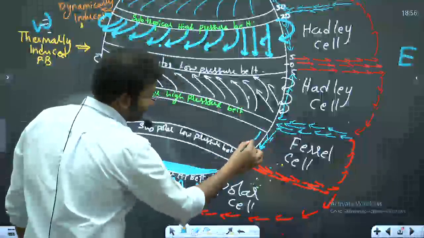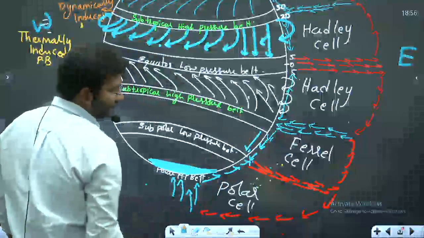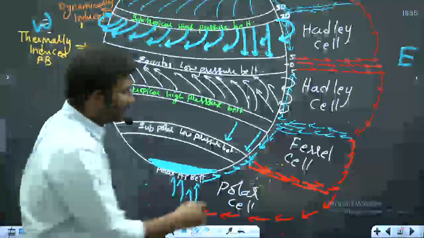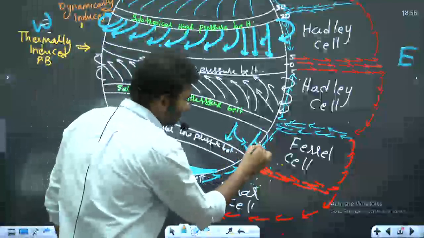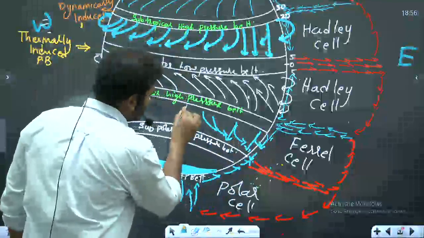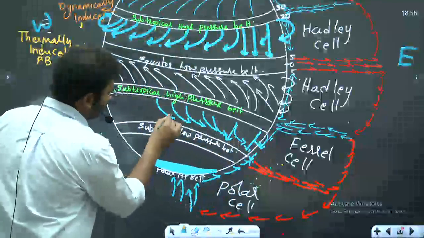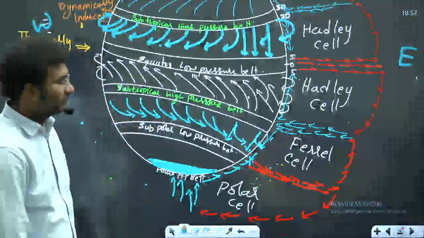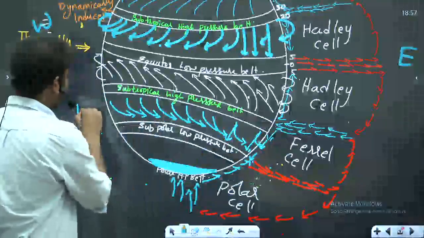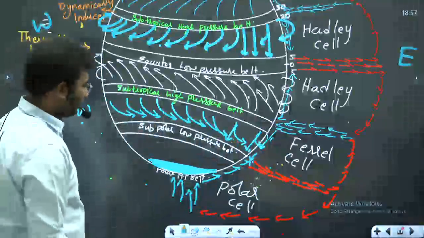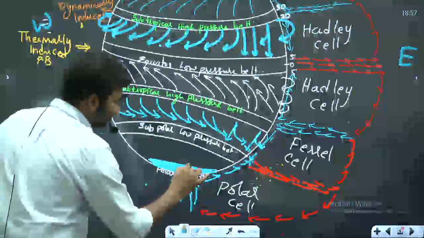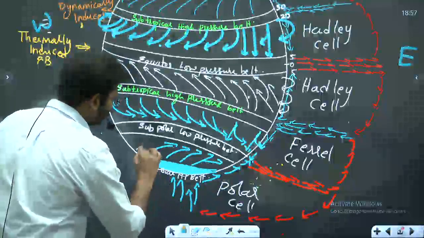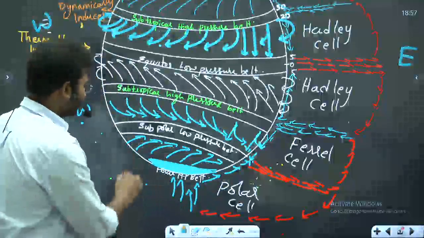Coriolis force is towards which direction? Left, right? This is how the winds move. So what are these? This is east, this is west. So west to east, westerlies. Likewise, polar. So in the polar region, these are polar easterlies.